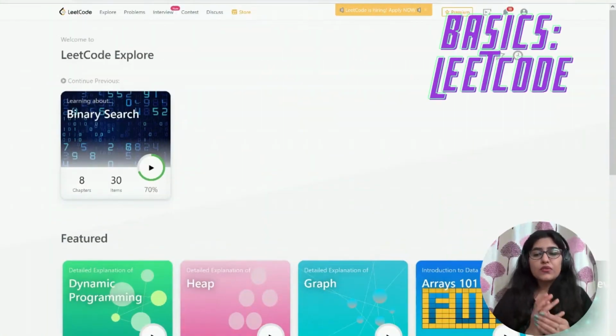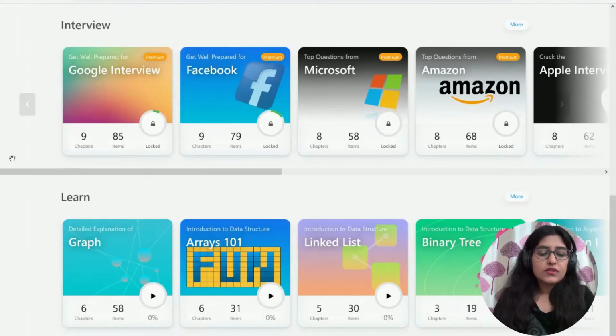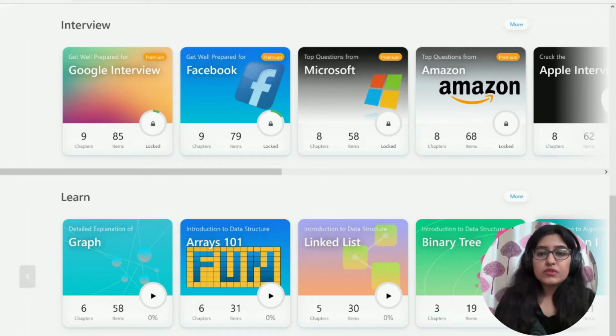First thing is how to prepare for basics, how to brush up my basics of data structures and algorithms. What you need is a LeetCode account. Once you have created, log into the account and go to the Explore section. Under the Explore section, go to the Learn subsection. In the Learn subsection, this is what we will use to brush up our different data structures and algorithms. So let's take an example of the most commonly used binary search.